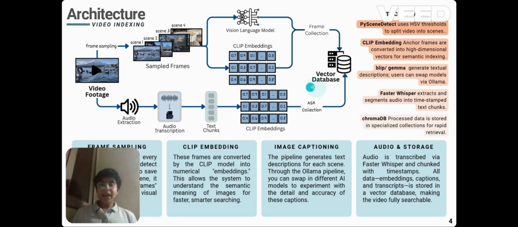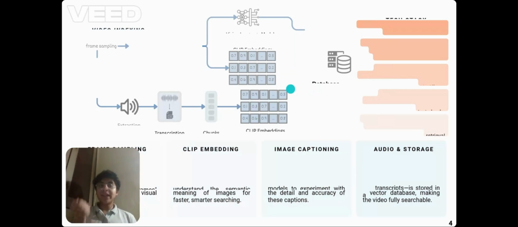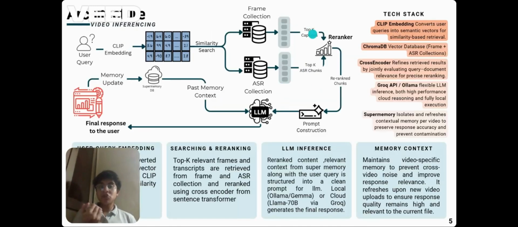At inference, I introduced a cross encoder that refines the retrieval results by jointly evaluating query document relevance for precise ranking. I also integrated Supermemory, which isolates and refreshes contextual memory per video to preserve response accuracy and prevent contamination. Finally, I routed the inference to a Llama 70 billion model via Groq with flexible support for local execution using models like Gemma 3 via Ollama. The improvement in response quality was phenomenal.